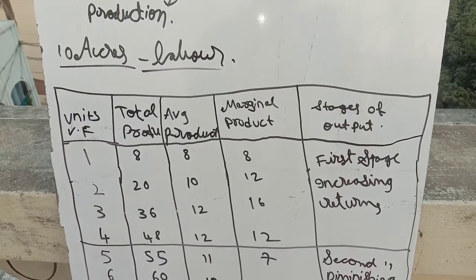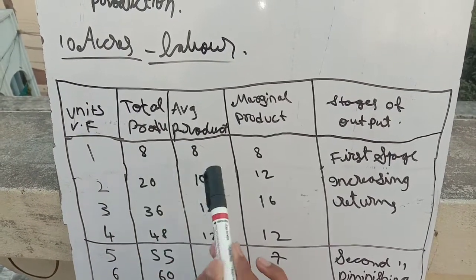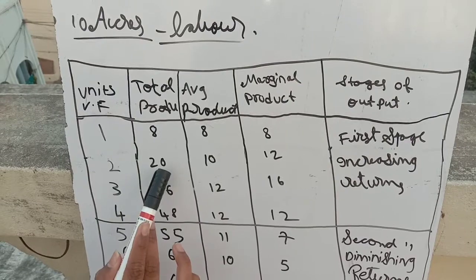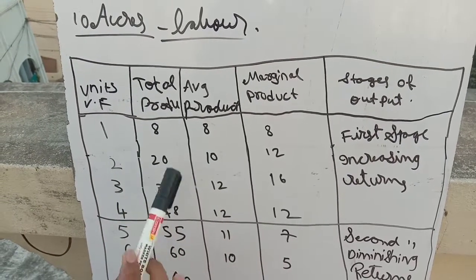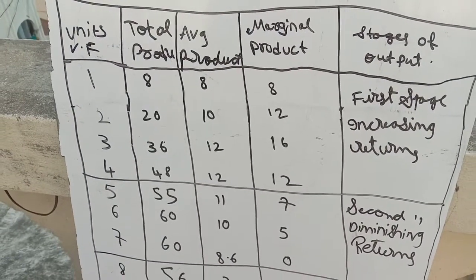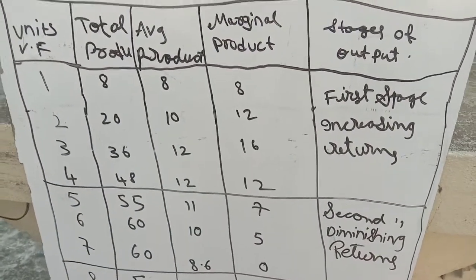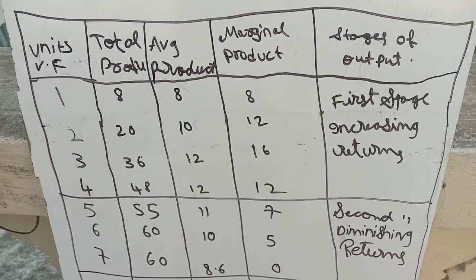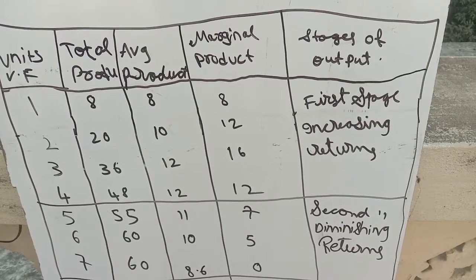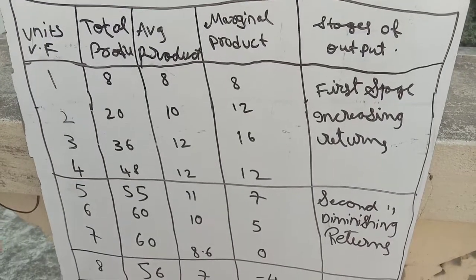So when the number of laborers employed is 1, then total product is 8, average product is 8, marginal product is 8. And when the number of laborers employed is 2, then the total product has been more than doubled. What is the double of 8? That is 16, right? So there are 4 units extra if 2 laborers are employed. And average product, we know, we divide the total product by units. And marginal product we get by subtracting, each addition made to the total product.